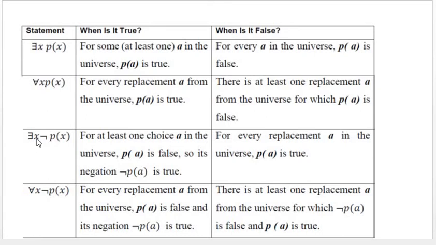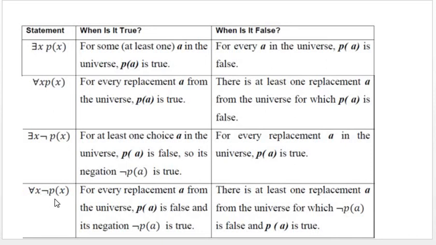Similarly, there exists x negation P of x is true whenever P of a is false for some substitution x equal to a; correspondingly, negation of P of a is true. And there exists x negation P of x is false when for every replacement a in the universe, P of a is true.